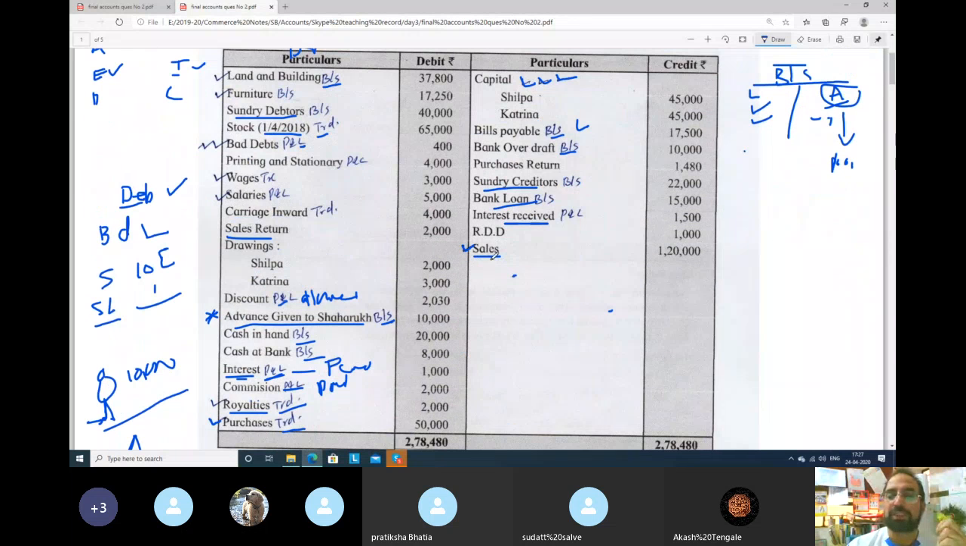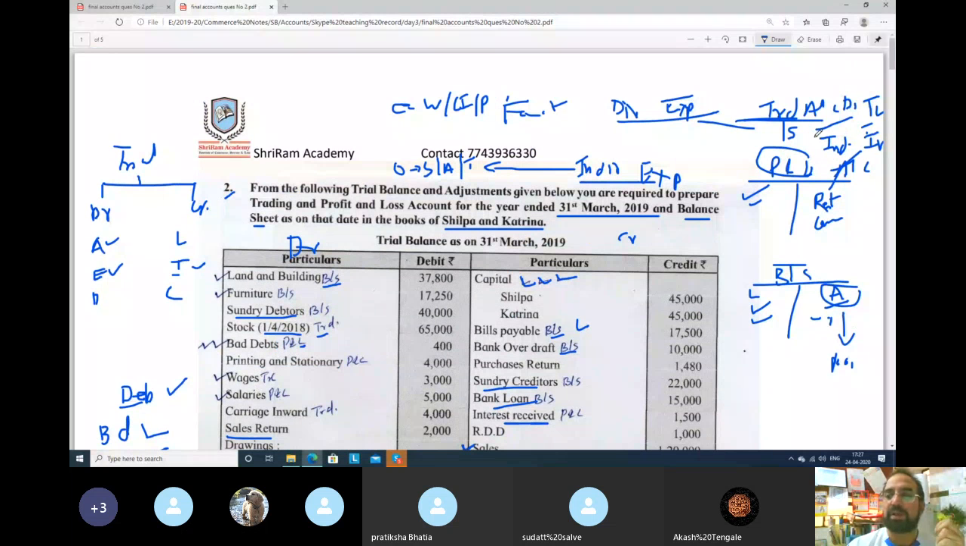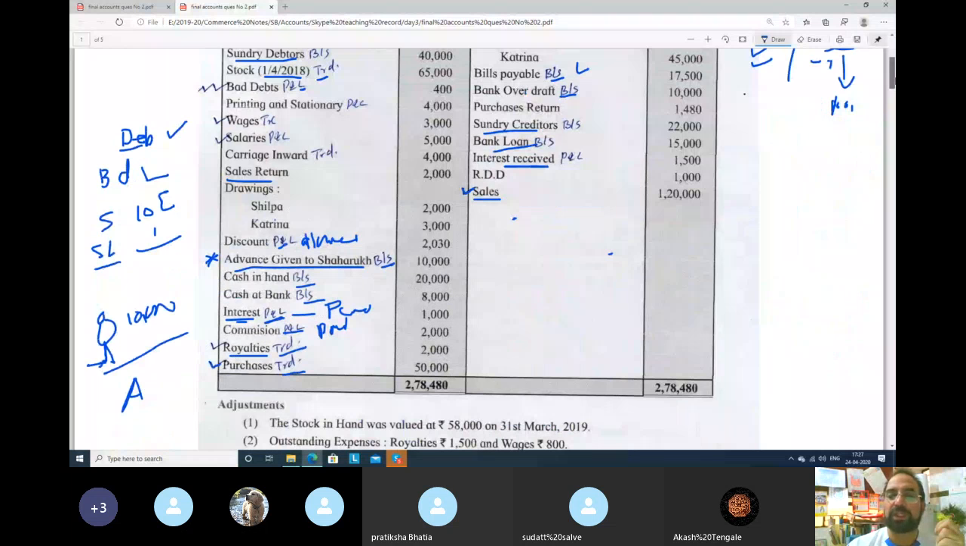Next, sales. Sales, I have told you before, sales will go where? Trading account, credit side. Purchase will go trading account, debit side. Yesterday we had completed till here and then electricity was gone. So sales will go where? Trading account. I have not marked it. See, this RDD we will discuss later.